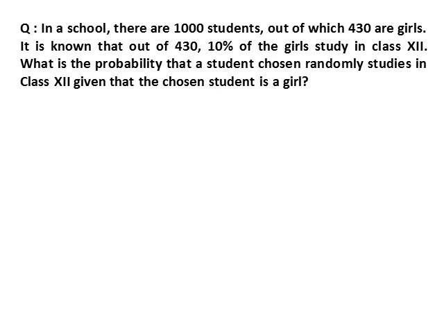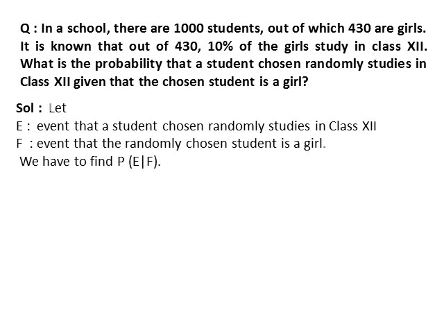First question. In a school there are 1000 students, out of which 430 are girls. It is known that out of 430, 10% of the girls study in class 12th. What is the probability that a student chosen randomly studies in class 12th given that the chosen student is a girl? First of all, we identify the events and denote them with capital letters.